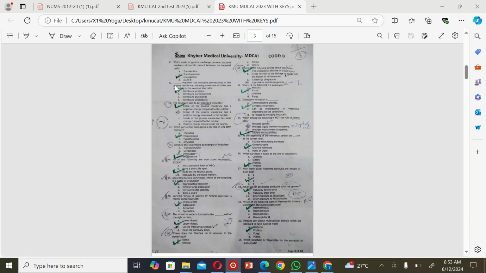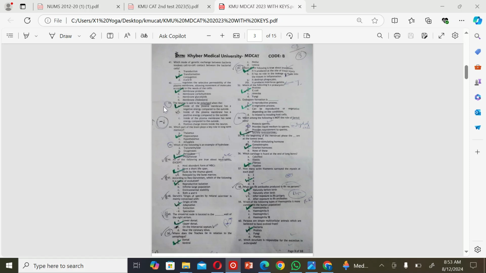Conjugation. The next MCQ is: this regulates the selective permeability of the plasma membrane, allowing movement of molecules according to the needs of the cell. A. Membrane proteins. B. Membrane carbohydrates. C. Membrane glycolipids. And D. Membrane cholesterol. So the correct option is A.